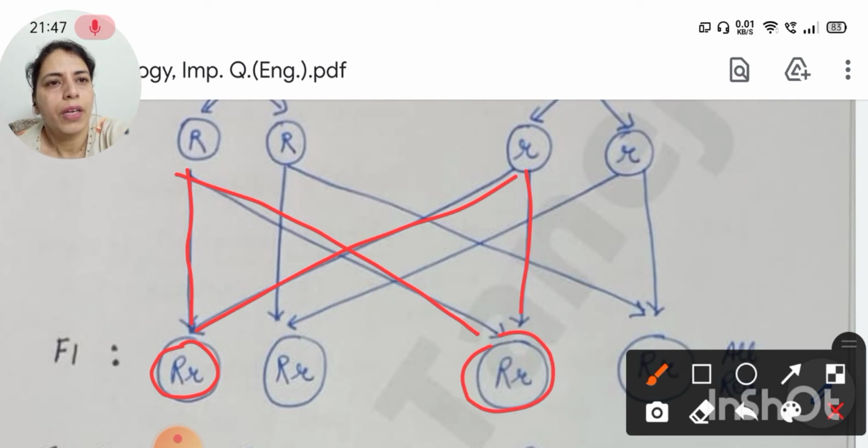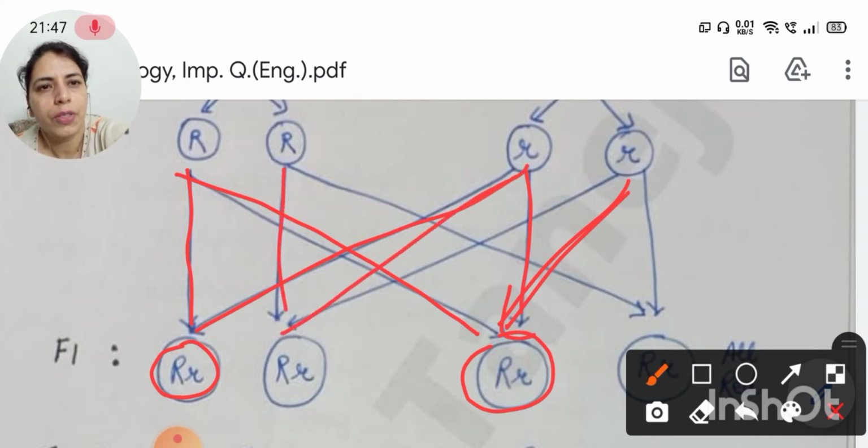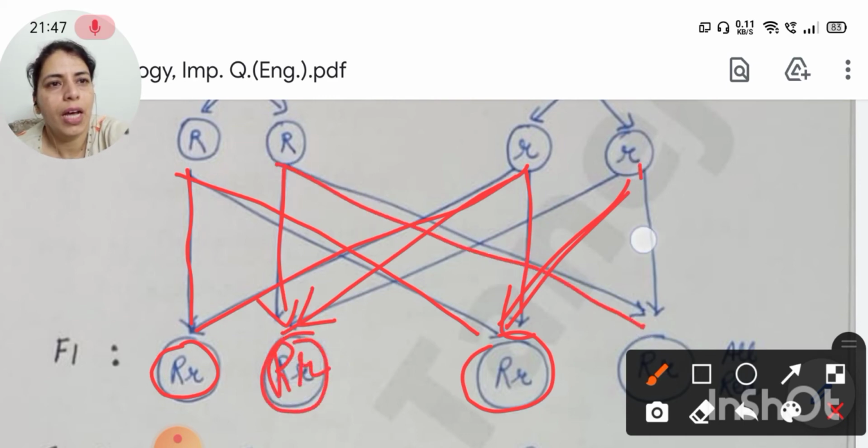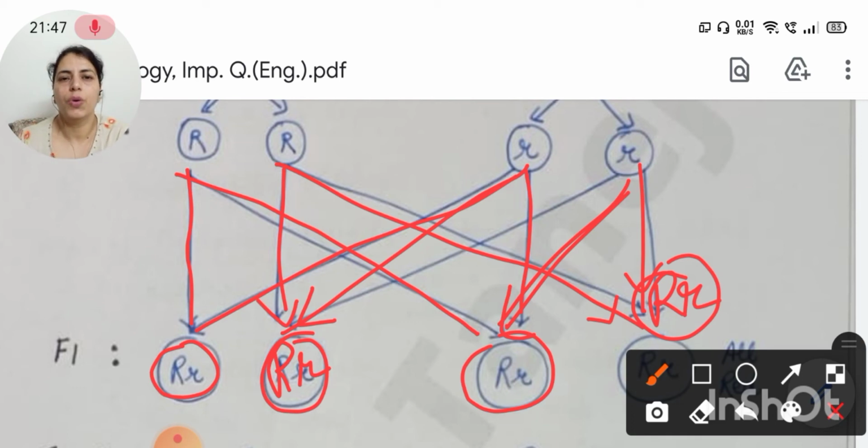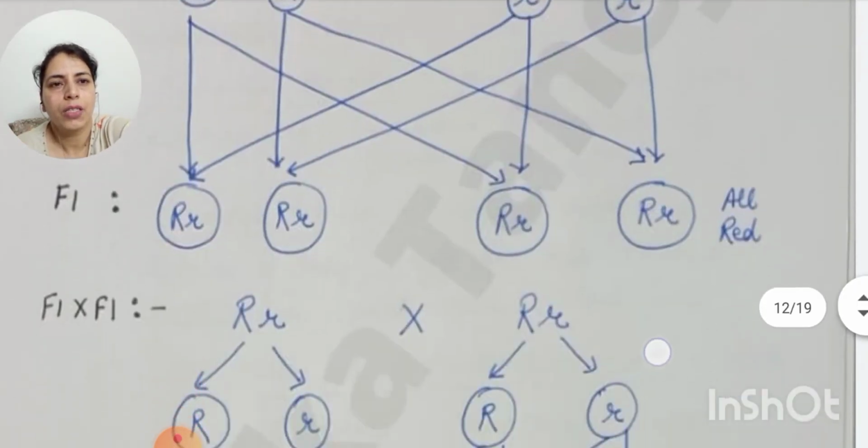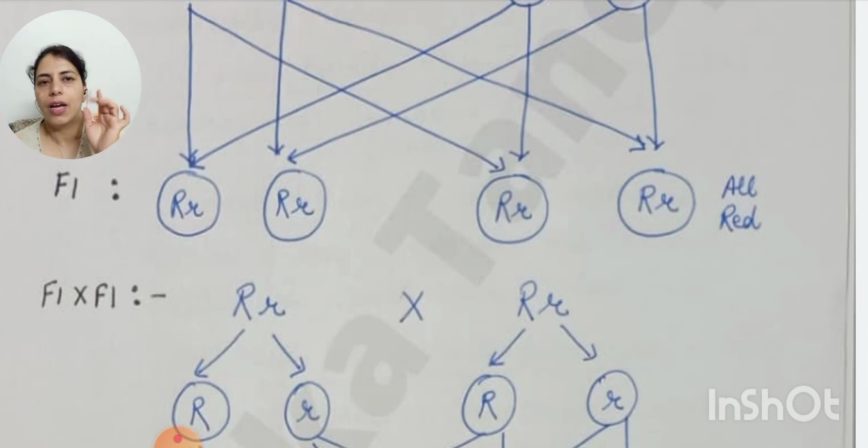I think here this R should be this one, yes, this. And if this capital R combines with this R, there was a slight difference in the arrow, but here I am correcting it, so capital R, small r. If this capital R and this small r, in that situation also capital R, small r. So in the F1 progeny you are seeing that the genotype is the same, capital R, small r, and what will the phenotype be, all will be red plants. All will be red because a single capital R is present there.